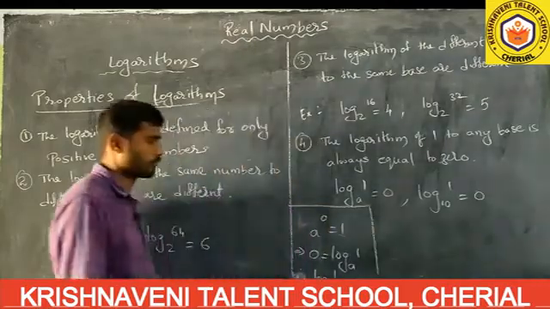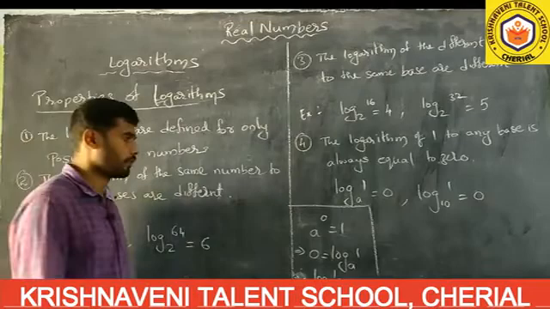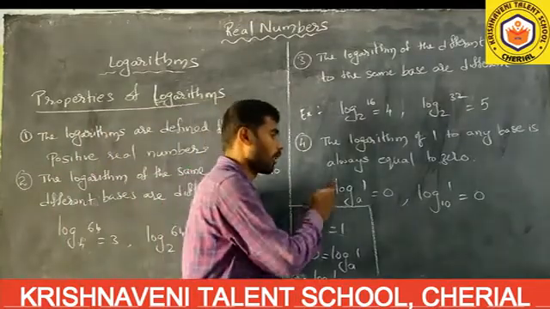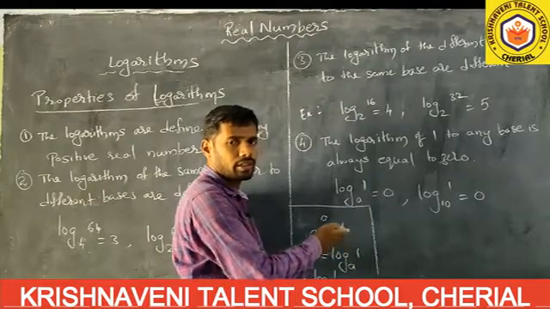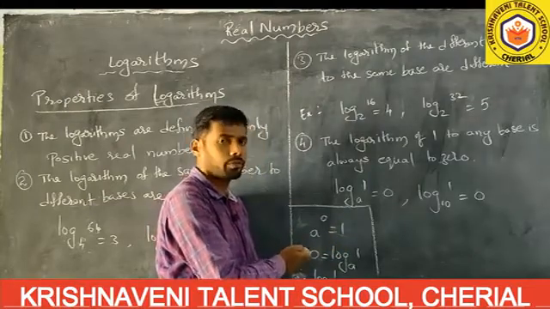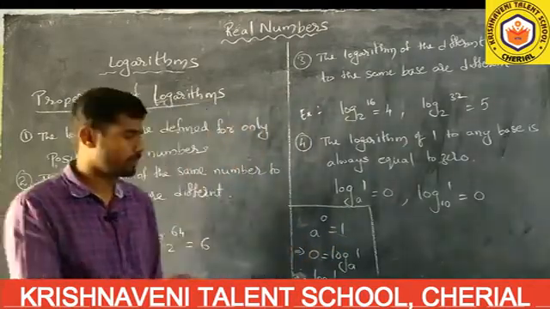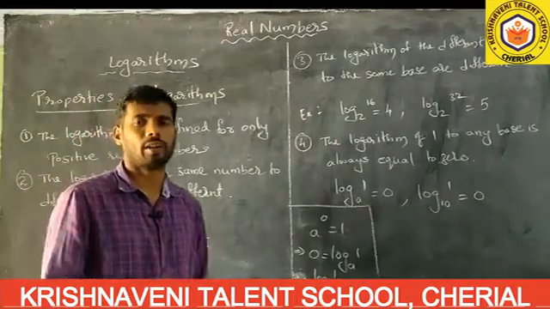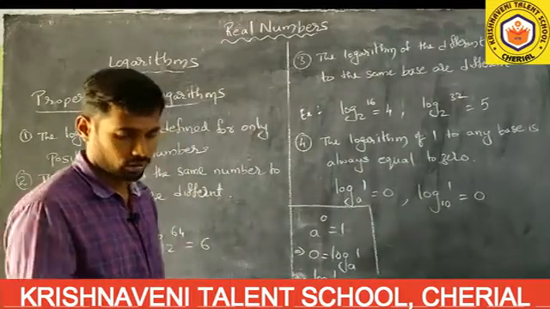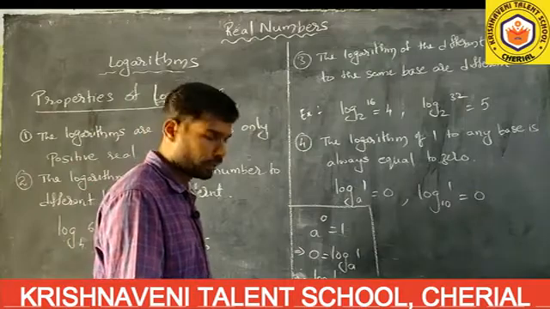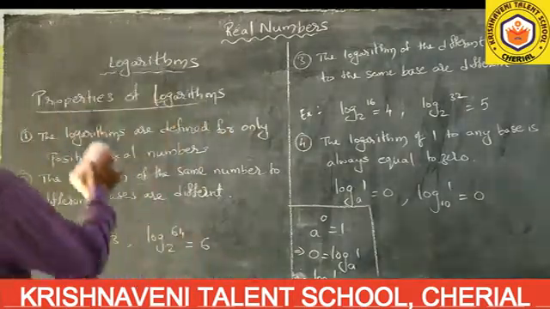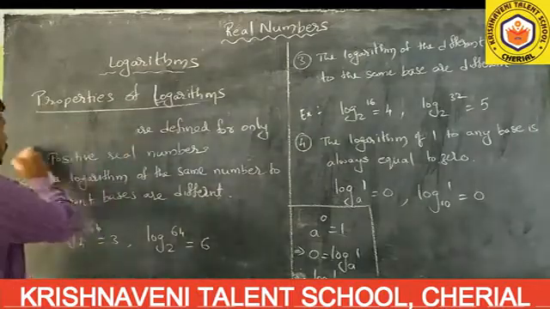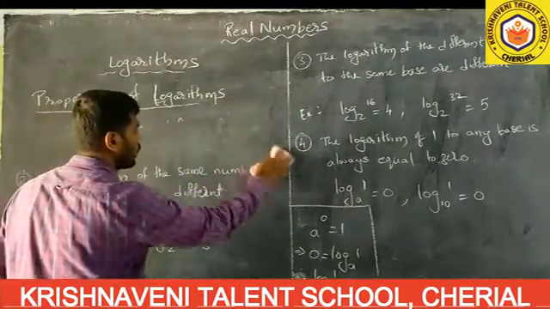You remember this. In 1 mark you will ask, how we will prove log 1 to base a value is equals to 0 means what? A to the power of 0 equals to 1, this is in the form of exponential form. You convert into logarithmic form means what? Indirectly you will get log 1 to base a value is equals to 0. Next, 4 completed. Next,